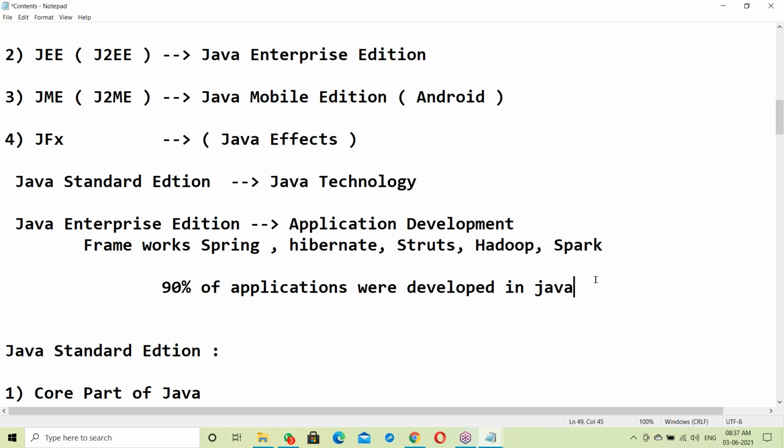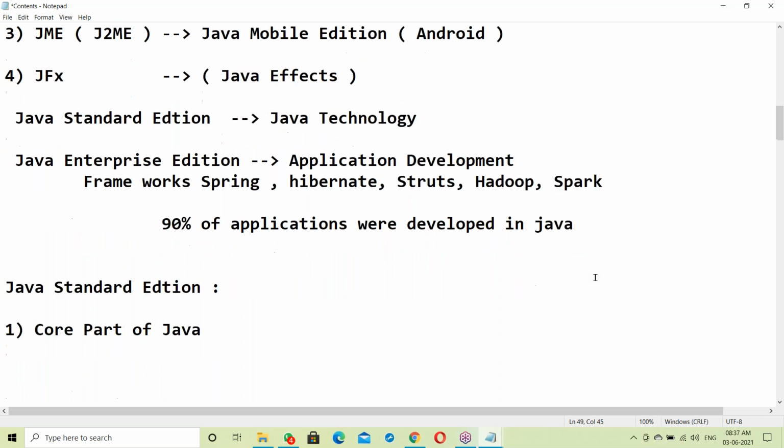What I mean to say about Java demand is this: Java has that much demand because lots of applications are running in Java only. Many applications are there, so many support cases are there. That's the reason Java has become an evergreen field. It's a long career, never ending.